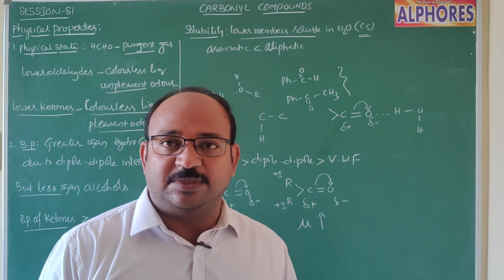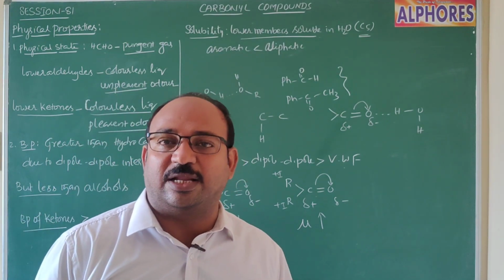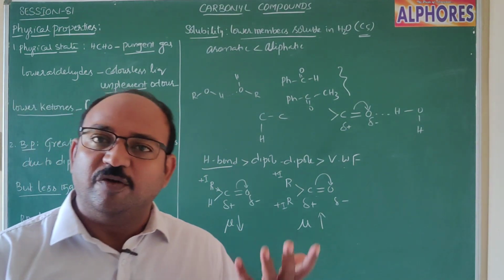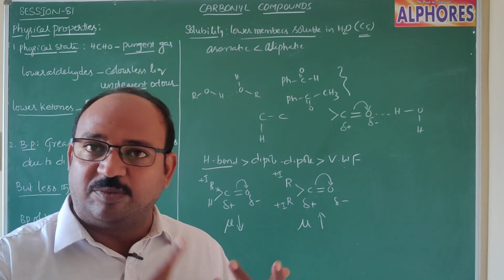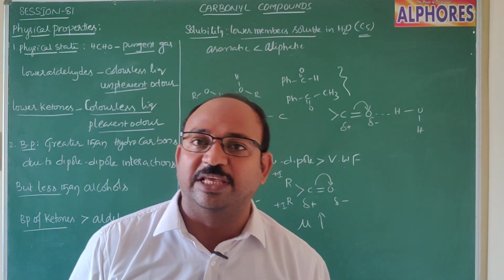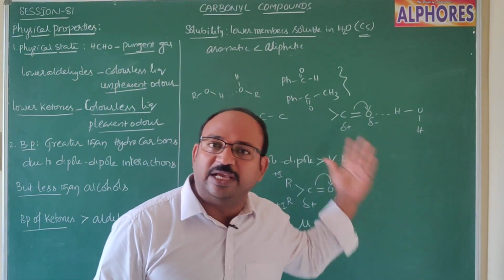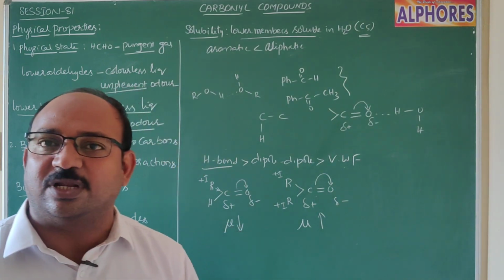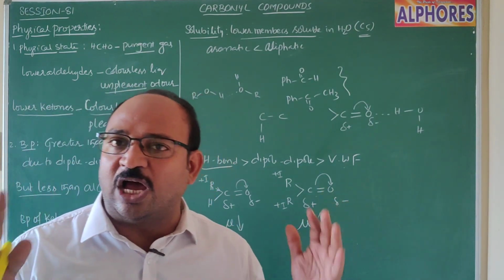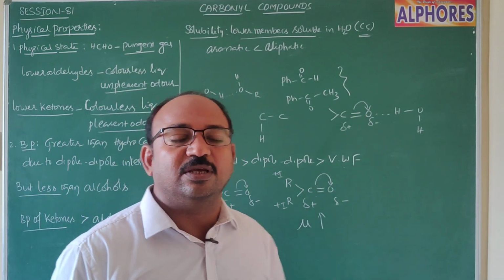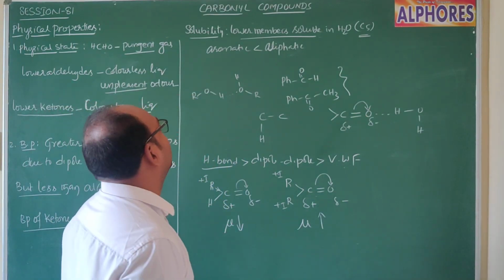After 5 carbon atoms, with increase in number of carbon atoms, with increase in molecular weight of carbonyl compounds, solubility in water decreases gradually. Why does solubility decrease gradually here? The alkyl group is non-polar, and with the increase in the non-polar part, solubility in water gradually decreases.